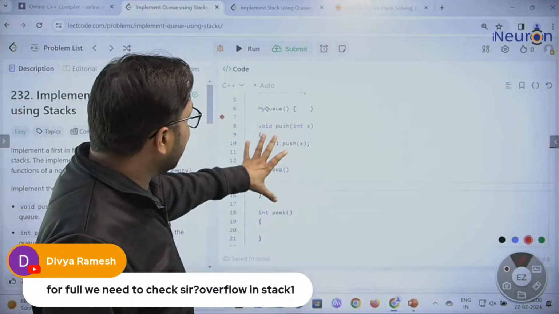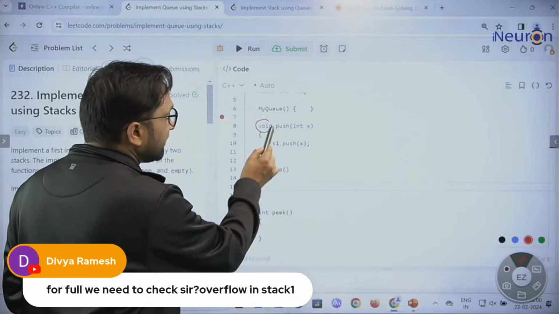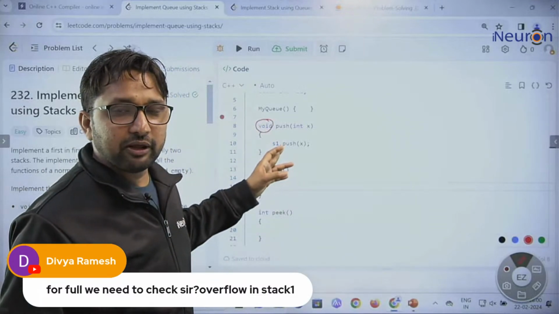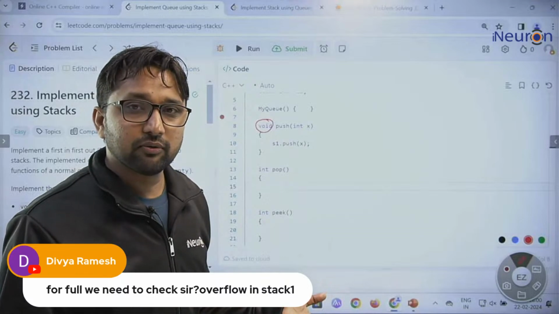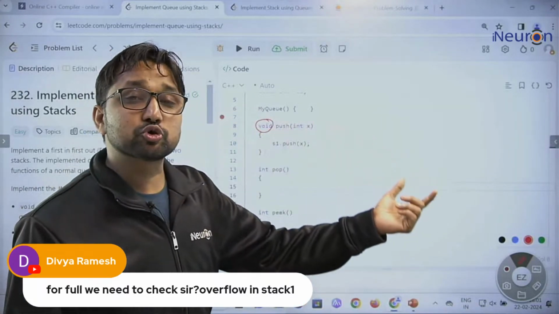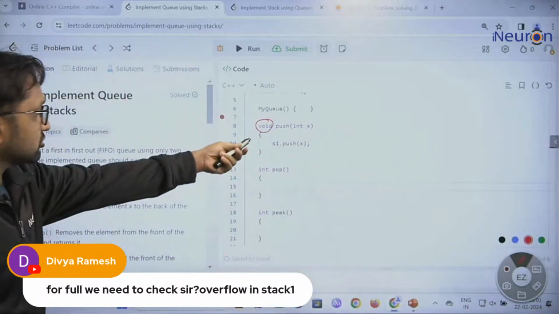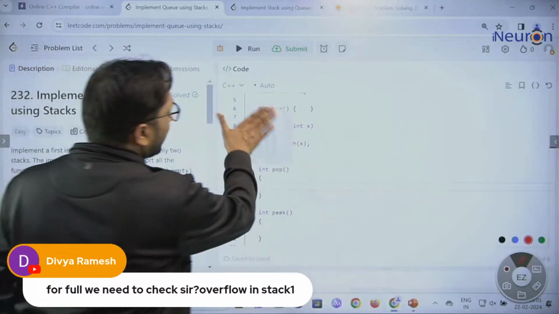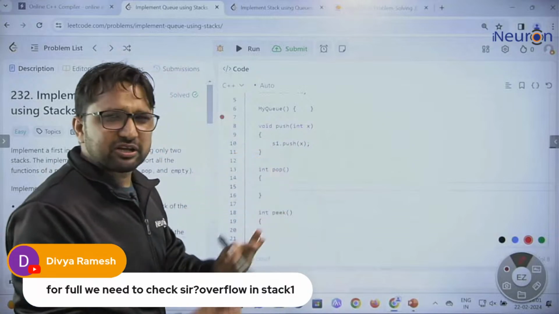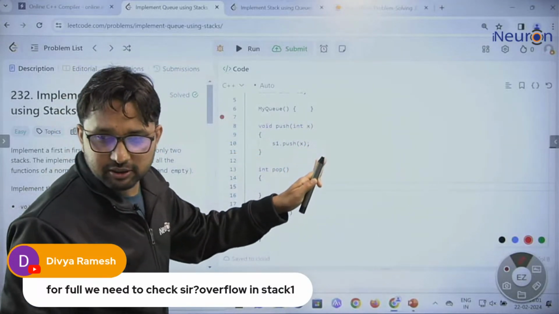This is an inbuilt function in LeetCode, and if you notice, they mention void here. We cannot return even -1. Do you understand? We cannot return -1 to show that the stack is full. So we do not need to do anything. The overflow condition you do not need to mention.